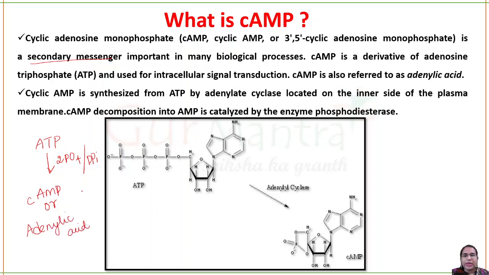So cyclic AMP is synthesized from ATP, as we just saw.